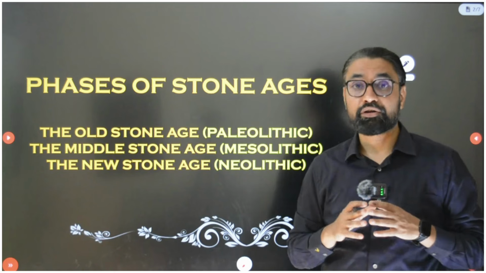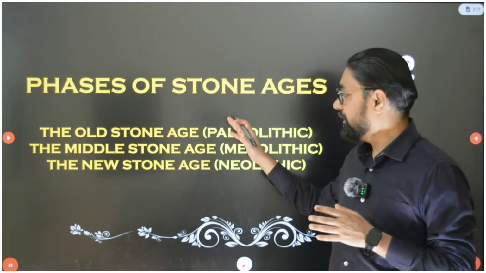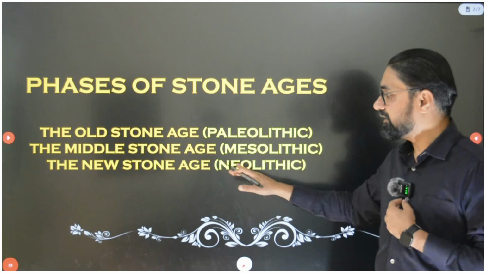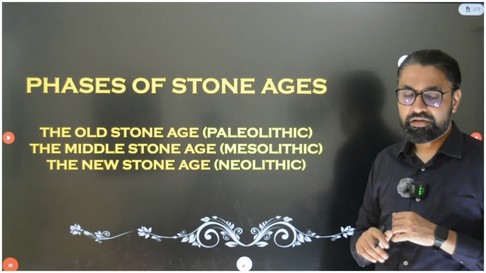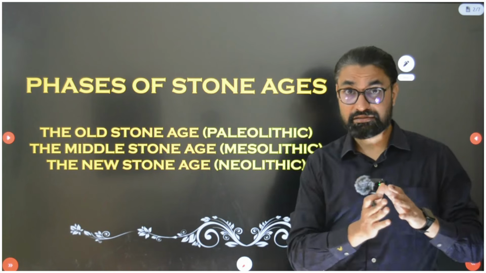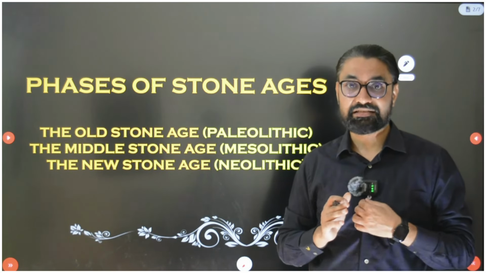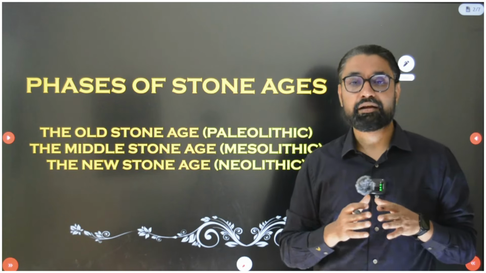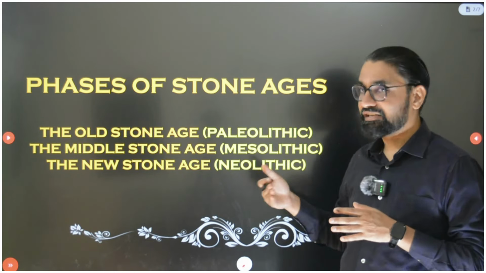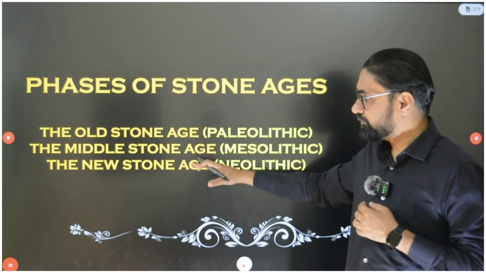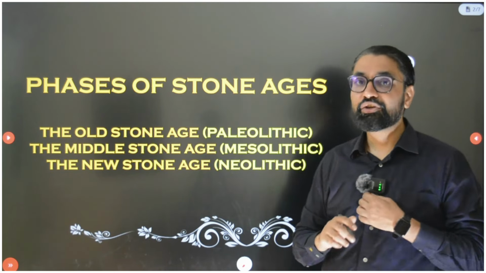In Stone Ages, we all know there are three important phases: Old Stone Age, Paleolithic; Middle Stone Age, Mesolithic; and New Stone Age, Neolithic. Now there is no clear-cut time to demarcate or separate these phases, but generally we assume Paleolithic ended around 10,000 BC. Mesolithic is from 10,000 to 5,000 BC, and from 5,000 BC onwards we call it the New Stone Age or Neolithic phase.